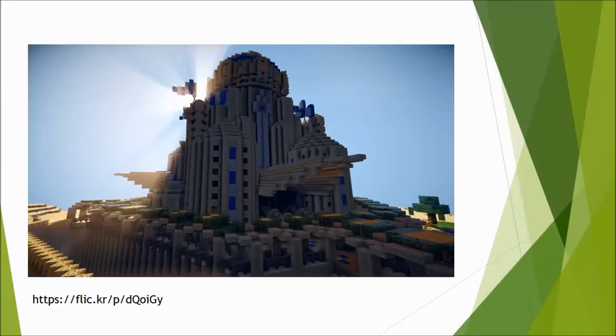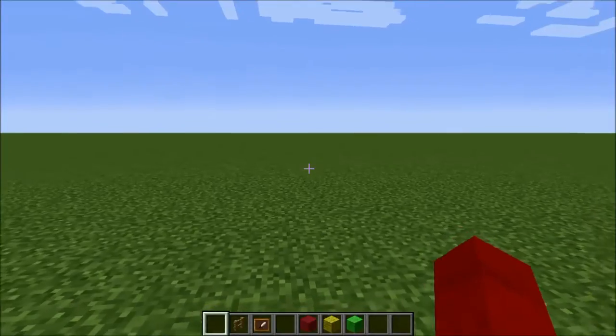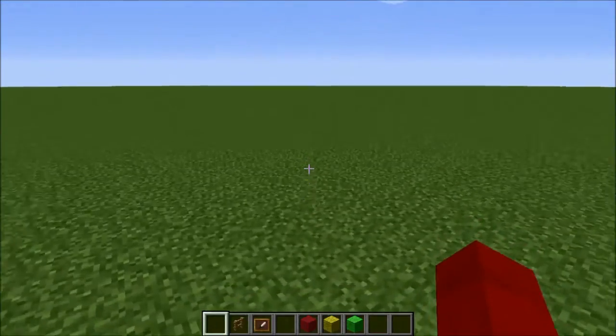Although there are limits on what items are available for use in the construction of your Minecraft world, how people use these items given to them allows for unlimited potential for creativity. Alright, so let's hop into Minecraft here and see what we can come up with.